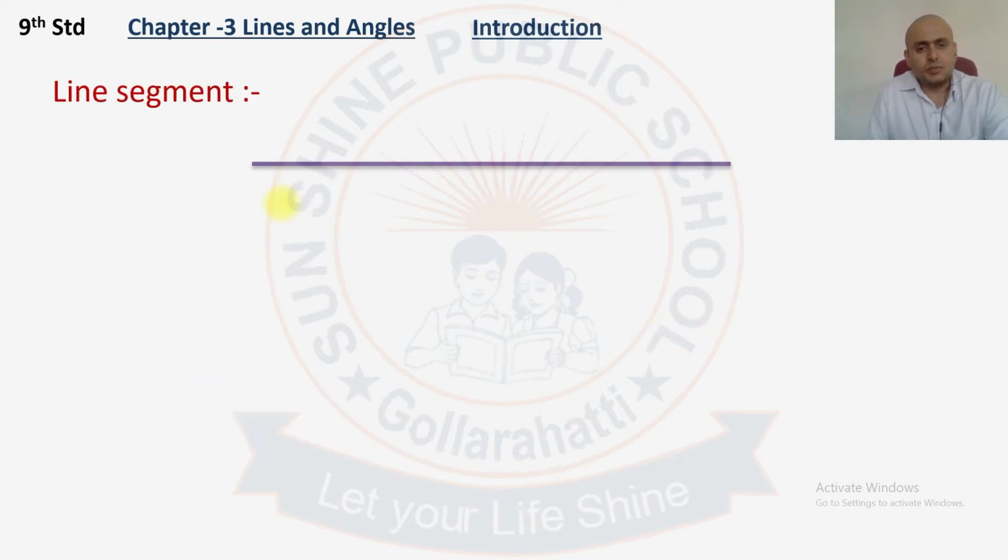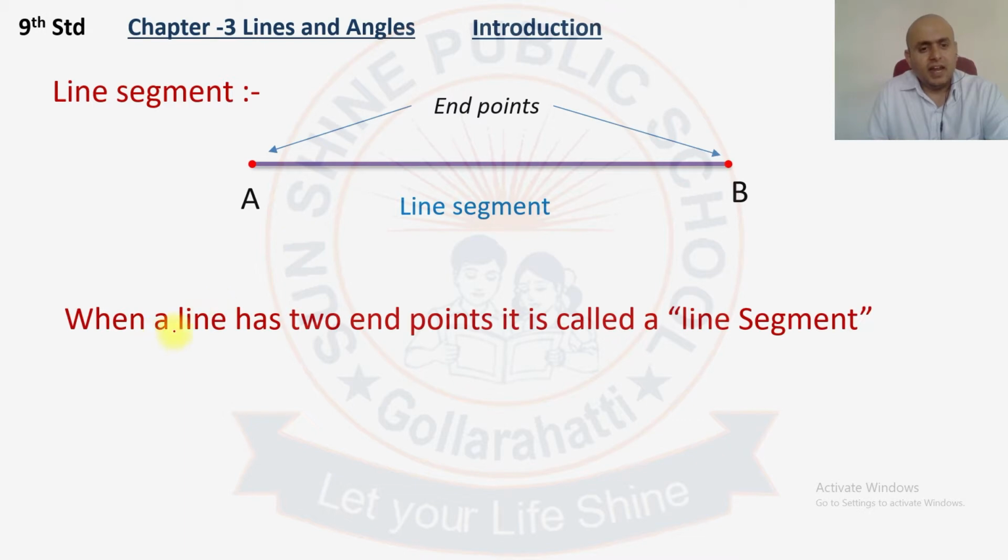A line which has a specific length, a perfect length, is called a line segment. It has two end points, that is A and B. So it has two end points. When a line has two end points, it is called a line segment.